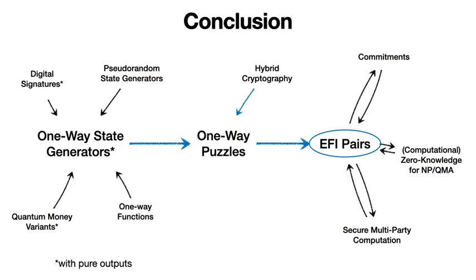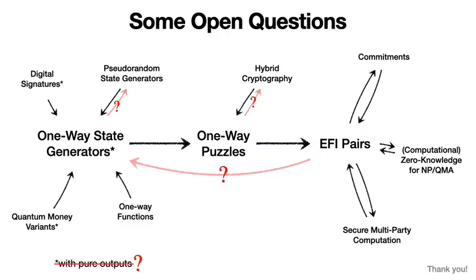To conclude, we show that one-way state generators imply a classical input, classical output object known as one-way puzzles, which are in turn implied by hybrid cryptography, and finally one-way puzzles imply EFI pairs. And I'll quickly touch on some open problems. One is whether one-way state generators can be built using EFI pairs. The other is whether hybrid cryptography can be built using one-way puzzles, whether one-way state generators can be used to construct the quantum analog of pseudo-randomness, and finally whether this restriction on pure state outputs can be removed.